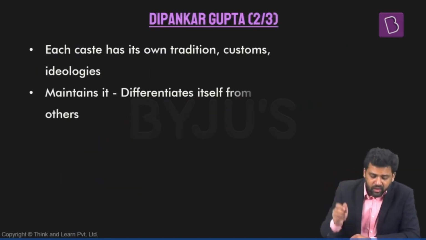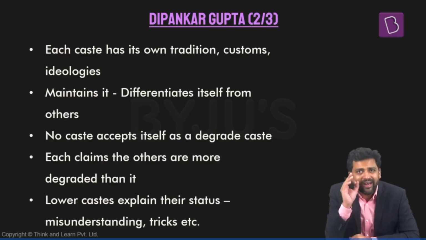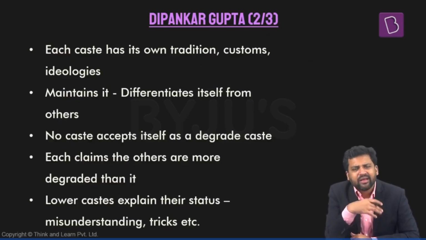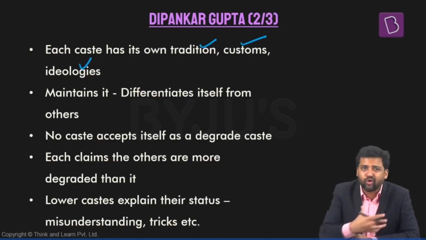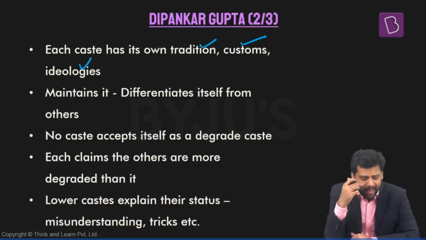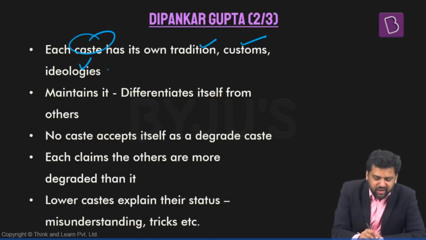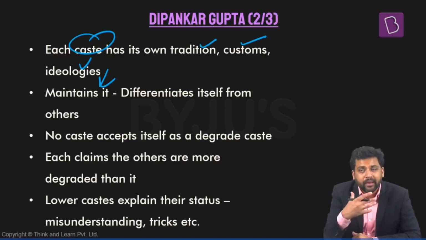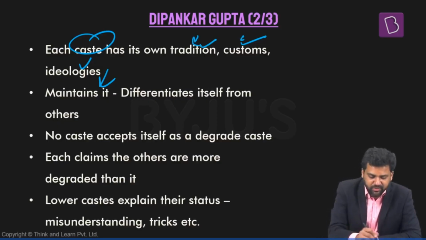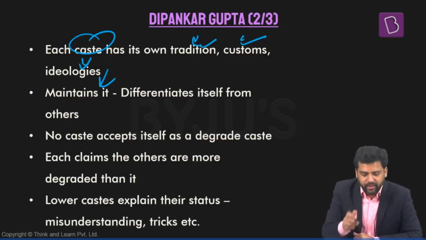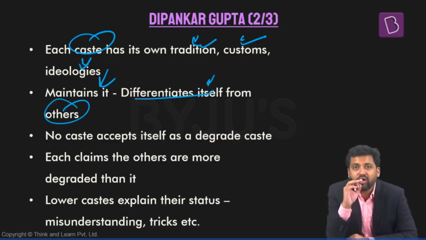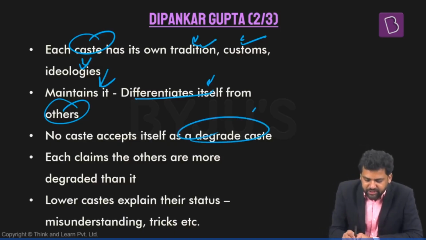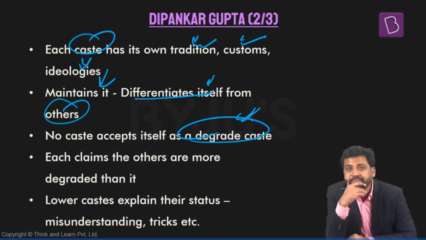We'll see that. So what he's saying is, each caste will have its own tradition, its own customs, its own ideologies, ideas, values. And each caste tries to maintain its own distinctive identity. It maintains its own traditions, customs, and ideologies. That way, it differentiates itself from others. No caste accepts itself as a degraded caste.